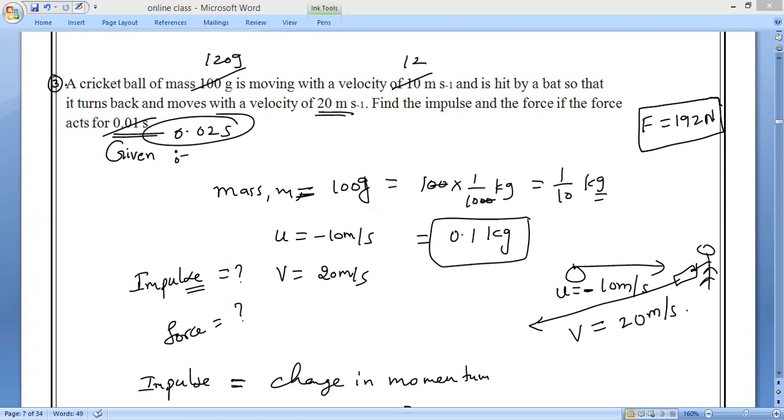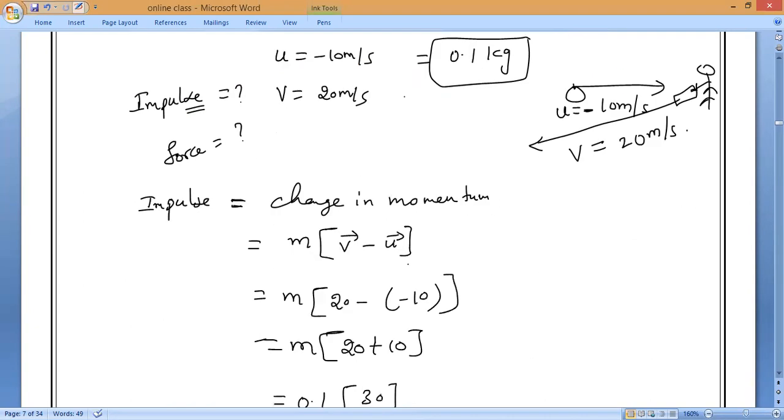Sir, for initial velocity we are giving negative, no, sir? That is only for finding impulse. Sir, if we do it for acceleration, 100 will come.